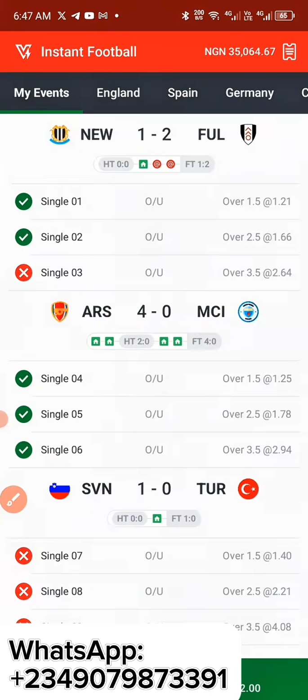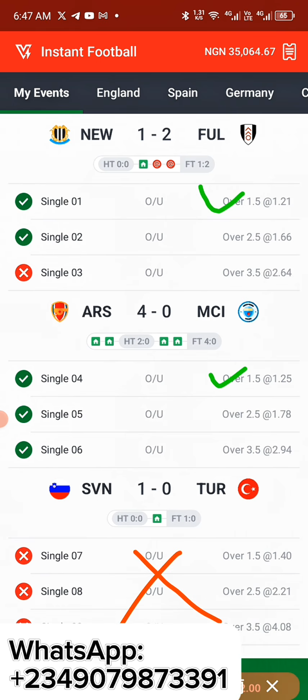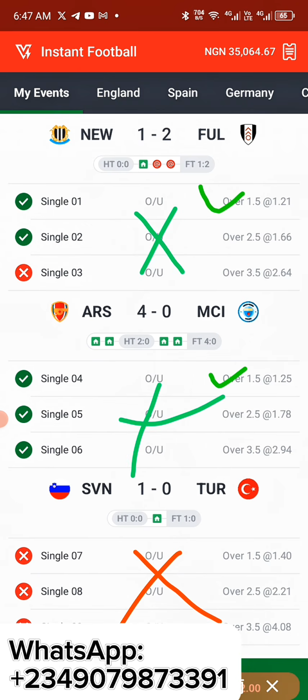Let me explain for you guys. As you can see, 1.5 entered here, 1.5 entered here, and this one is a no, first of all, because we lost this one. So what we're going to be looking at is this part here. Here the 1.5 played in this place, and the 1.5 also played in this place. Here the 2.5 played at this place, and the 2.5 also played at this place. Here the 3.5 did not play, and here the 3.5 entered also.